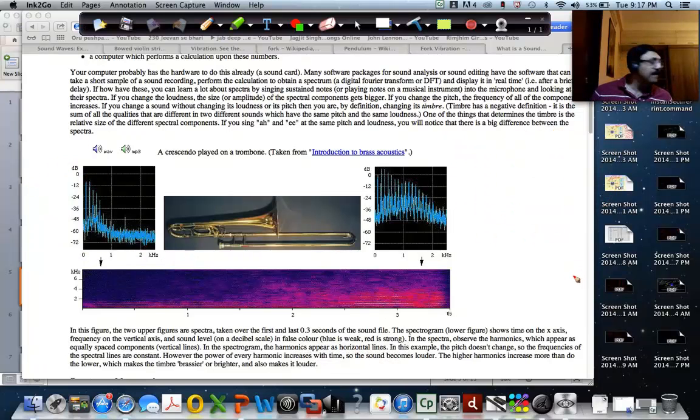So those two are different frequency spectrums for a high pitch sound and a low pitch sound. Yeah, so now let us look at this. Let us run this. Let us play this sound.